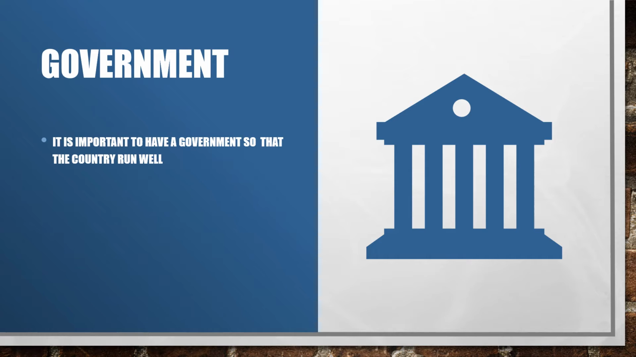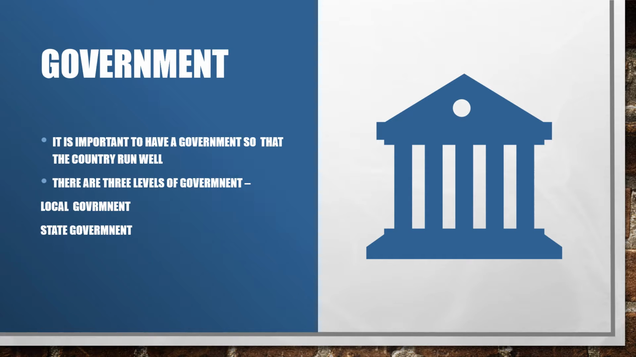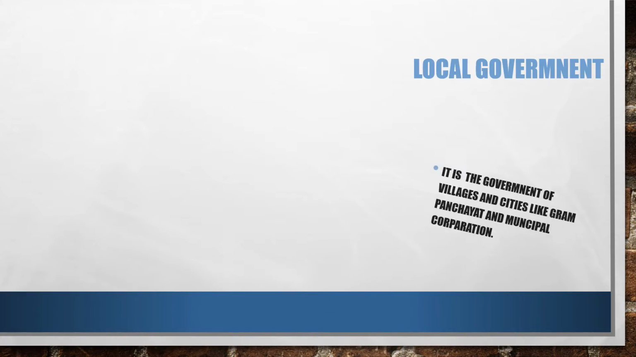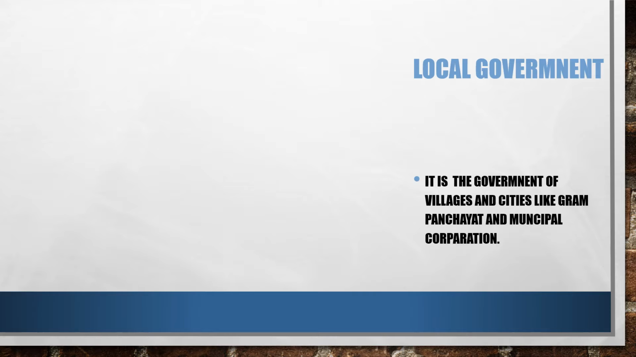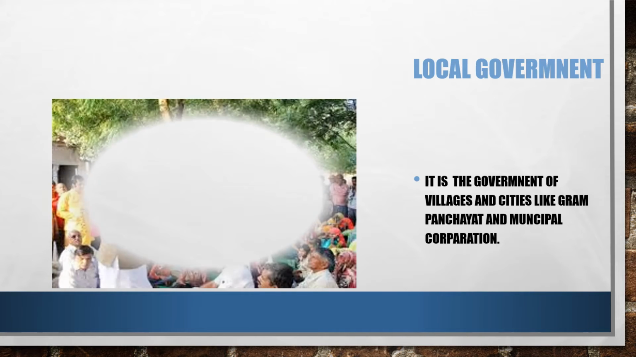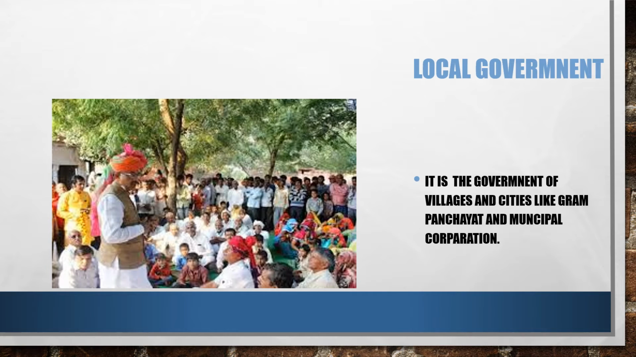Government. It is important to have a government so that the country runs well. There are 3 levels of government in India: local government, state government, and central government. Local government. It is the government of villages and cities like Gram Panchayat and municipal corporations. See, this is one photo of Gram Panchayat.